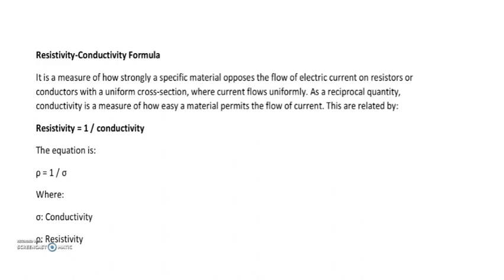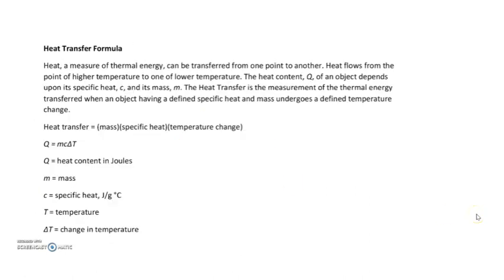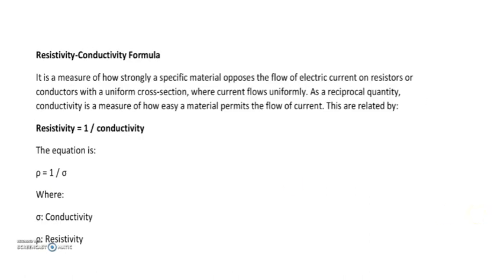Okay, so how strongly a material can oppose the flow of current is called resistivity, and it is given by 1 by conductivity. Conductivity is represented by sigma, resistivity is represented by rho. So that is the relation between resistivity and conductivity.